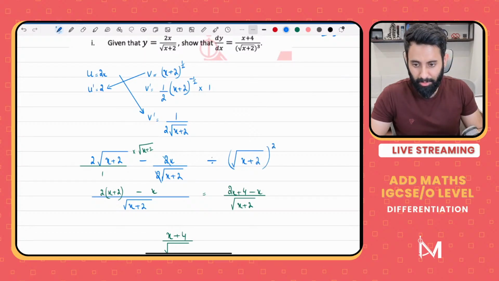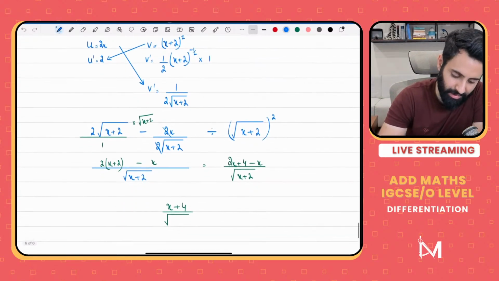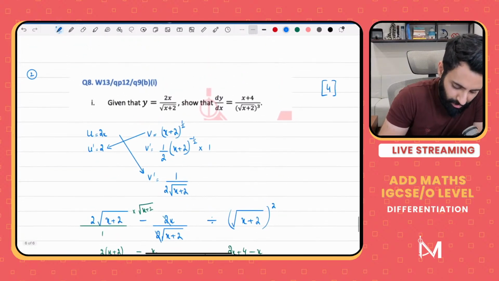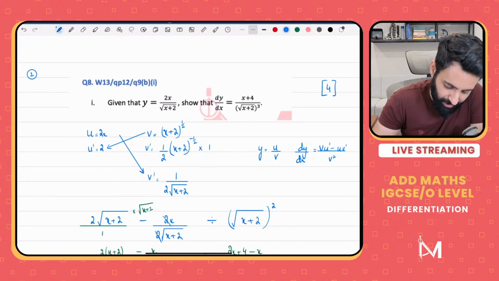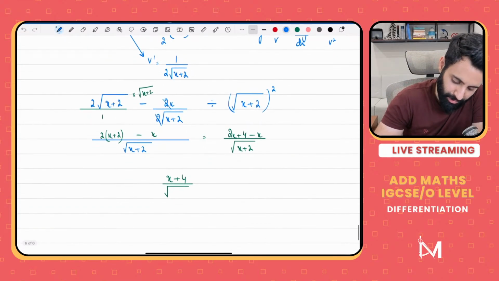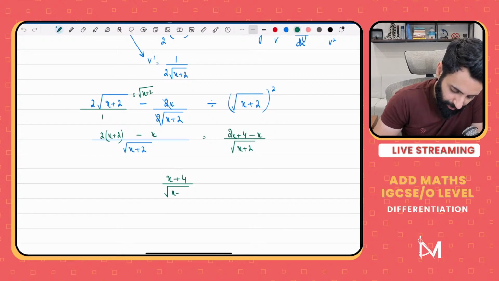Divided by v square. Okay, now whenever it's divided by v square, I suggest that you write this separately. Okay, so what's the quotient rule? Let's write the formula too, u upon v. So dy by dx is equal to vu prime minus uv prime upon v square. So right now, we're just focusing on the numerator because the denominator is pretty straightforward. Now this is what you get as far as the numerator is concerned. Now what about the denominator?